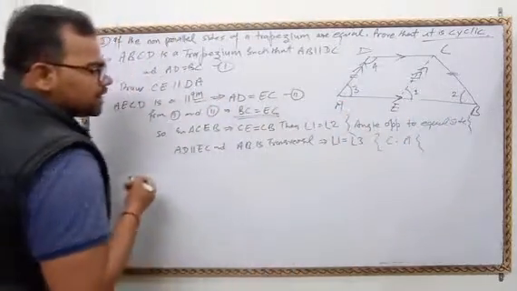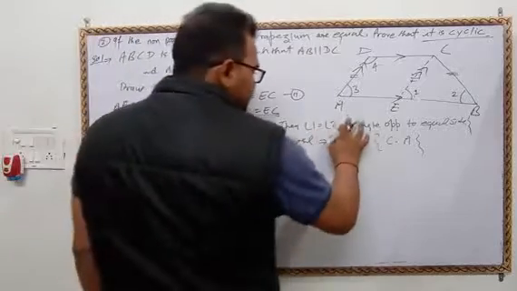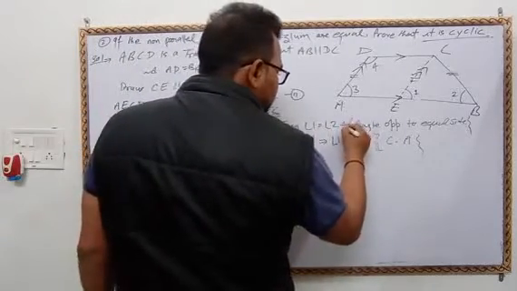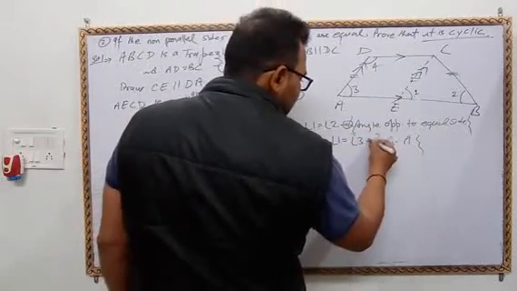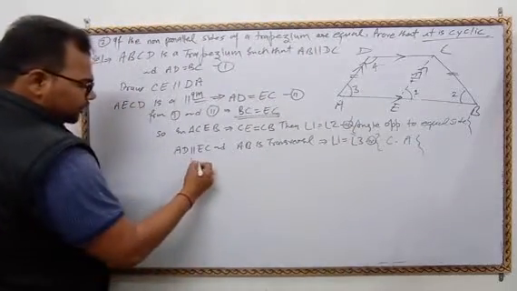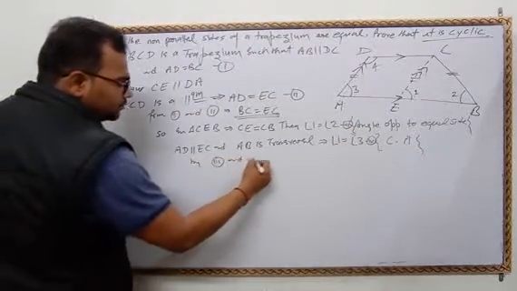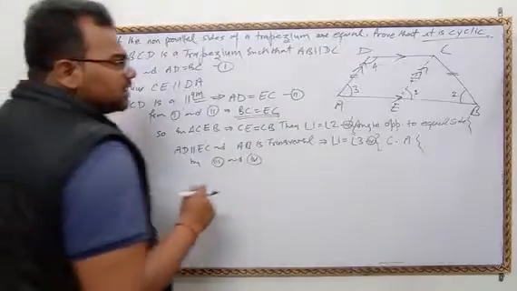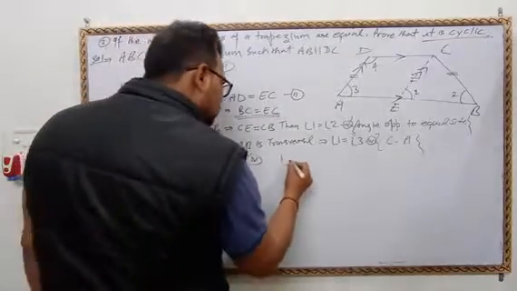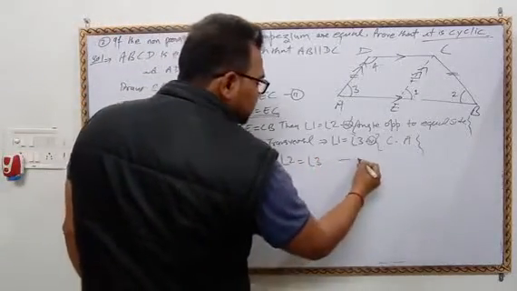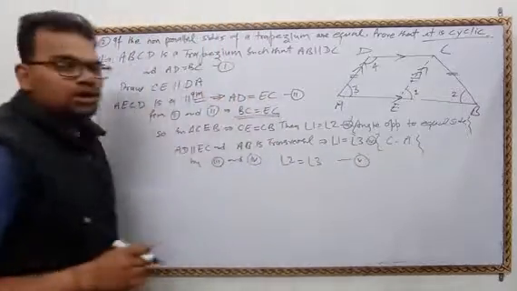So what will happen here? Give this a name, beta. Third, and now name this 4. By third and 4, what we will get? Angle 2 is equal to angle 3. It is equation 5.